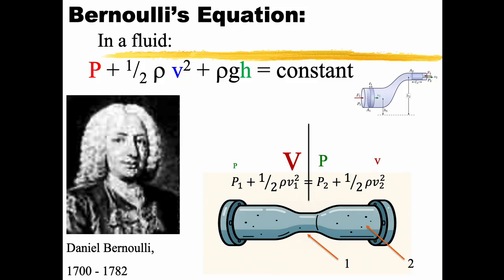The takeaway here is that small speeds correlate with high pressures. High speeds correlate with low pressures, okay? We're going to do a bunch of demos in class to showcase this so you can see it, but that's what's going on here. We've done some thought experiments in the slides, but that's what's going on here.